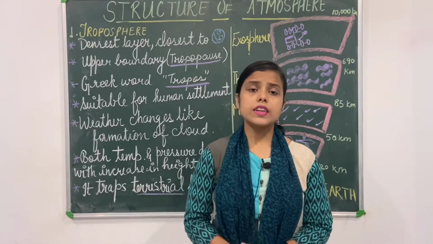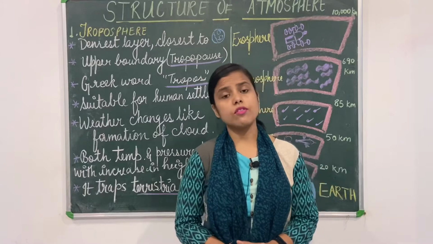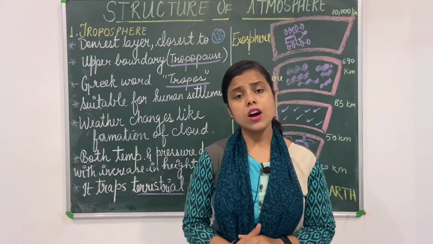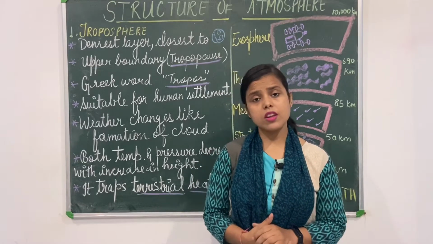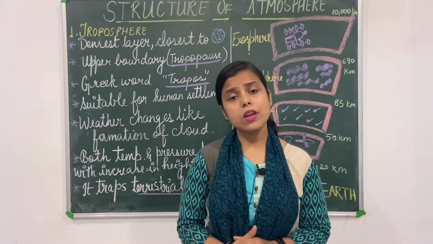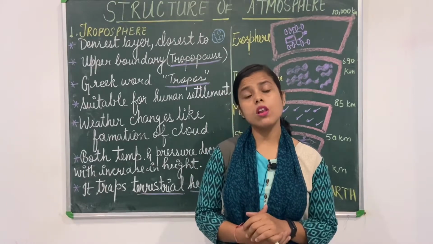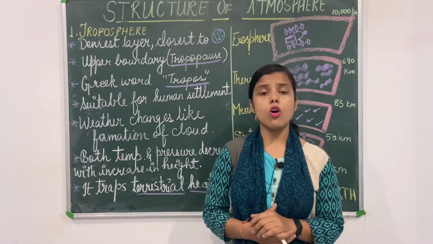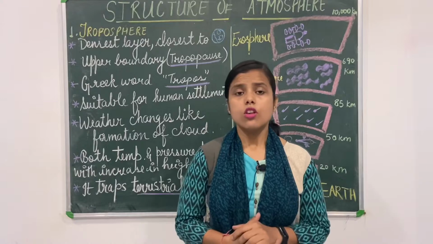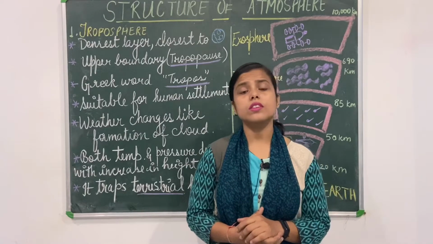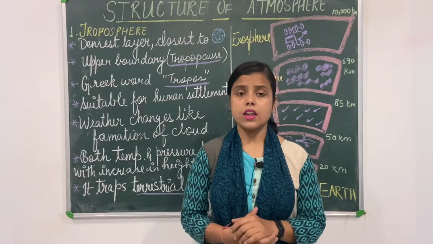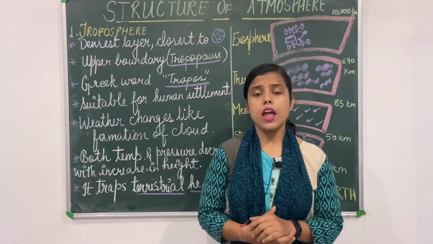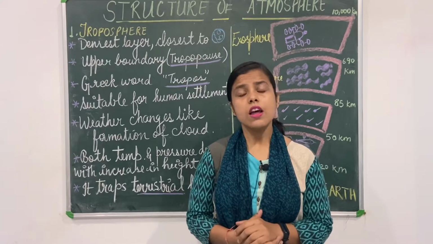It contains certain gases, a mixture of dust particles and smoke. Different gases are present in our atmosphere, and the gases play a major role in the life of human beings, or all the living organisms on the earth. So this atmosphere has different layers within it, and the total number of layers is 5.